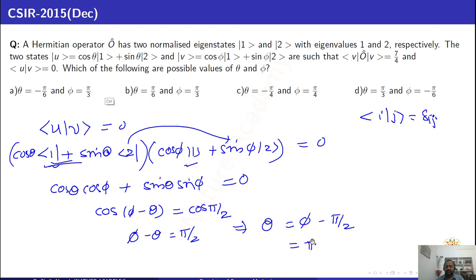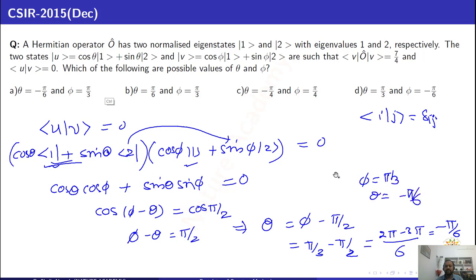Phi is pi by 3. We got the phi value as pi by 3. So here you will get minus pi by 6. What is the answer here? Minus pi by 6. So phi is pi by 3 and theta is equal to minus pi by 6.